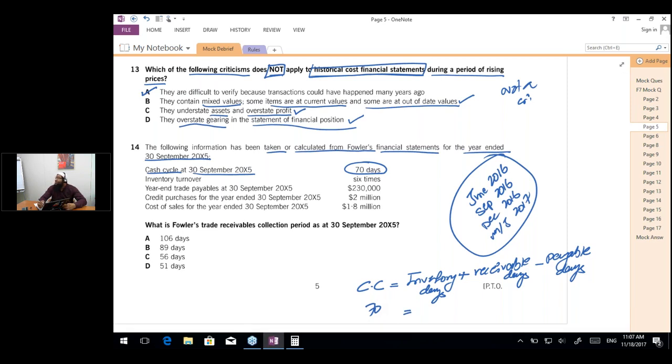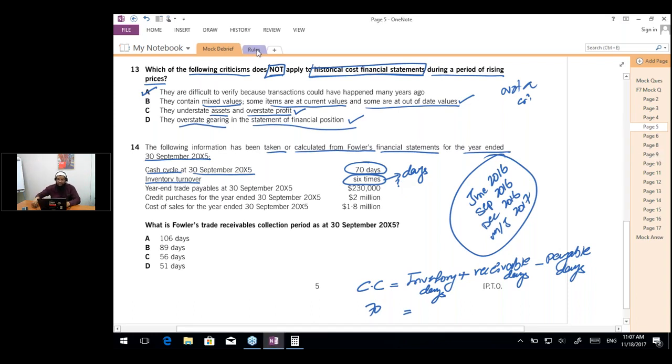Similarly, a minimum of 2 to 3 past papers should be done. Now the inventory turnover is 6 times. How do we convert the times into days?